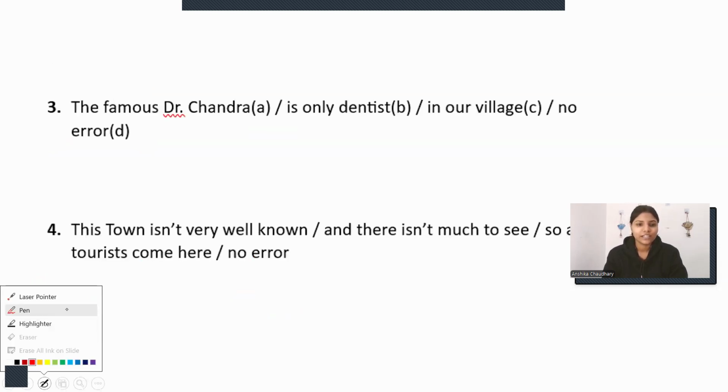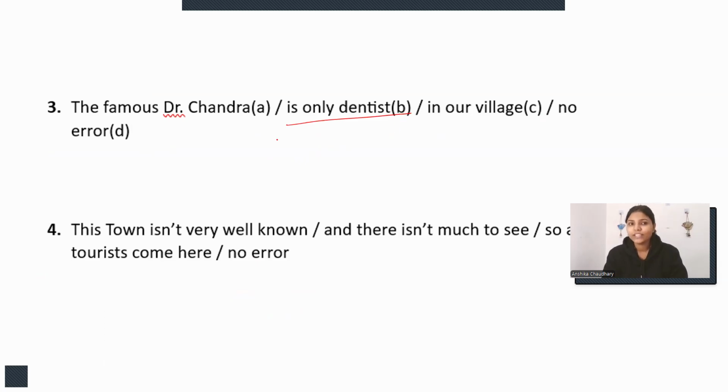The next question is again spotting the error. So here are the parts of the sentence. The famous Dr. Chandra is only dentist in our village, or no error. So again, the error is in the B part. And what's the error? Here we are talking about only one person, right? Only one person is there.